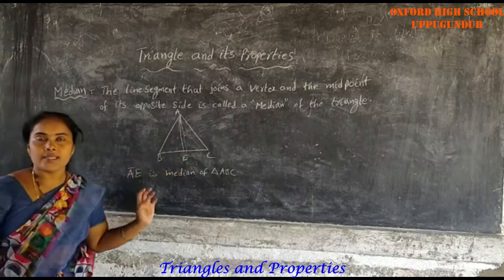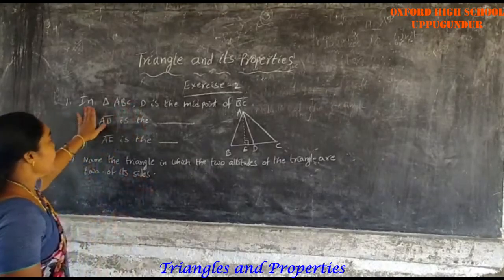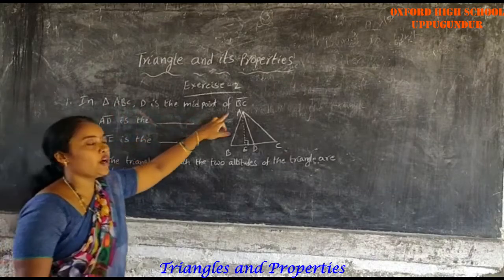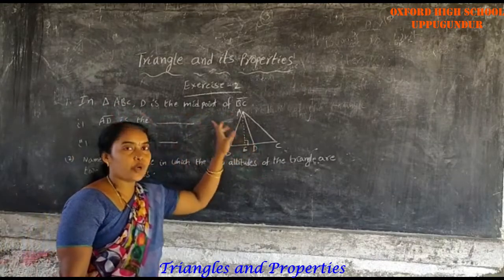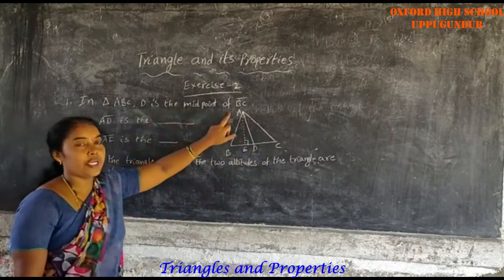Now we are going to exercise 2. See exercise 2, first problem. In triangle ABC, D is the midpoint of BC.